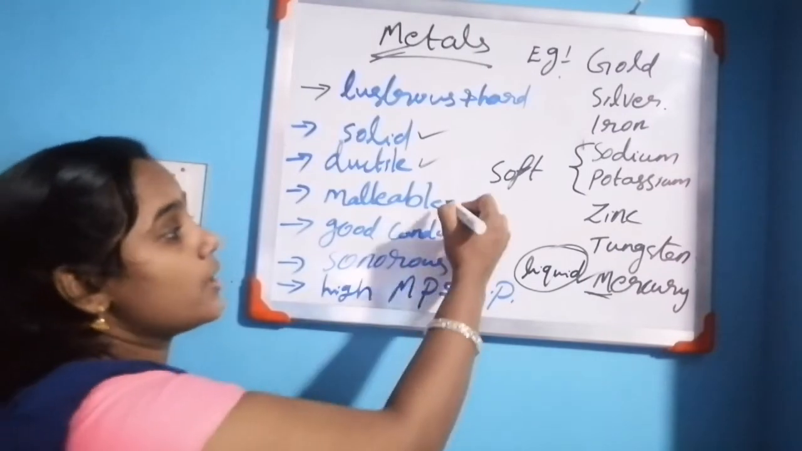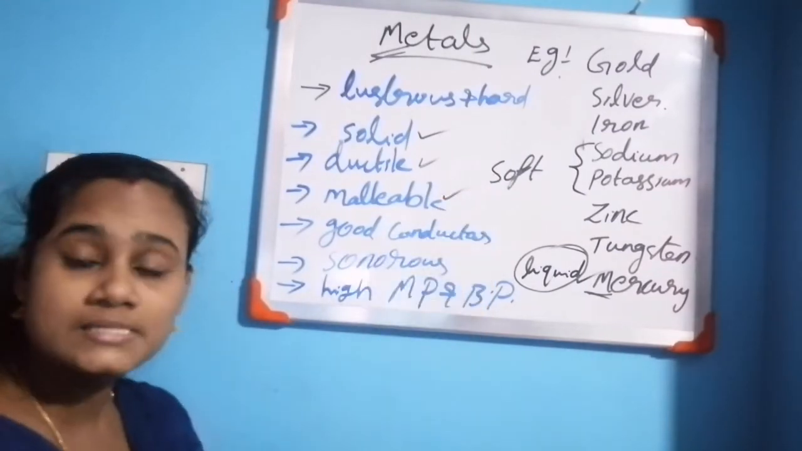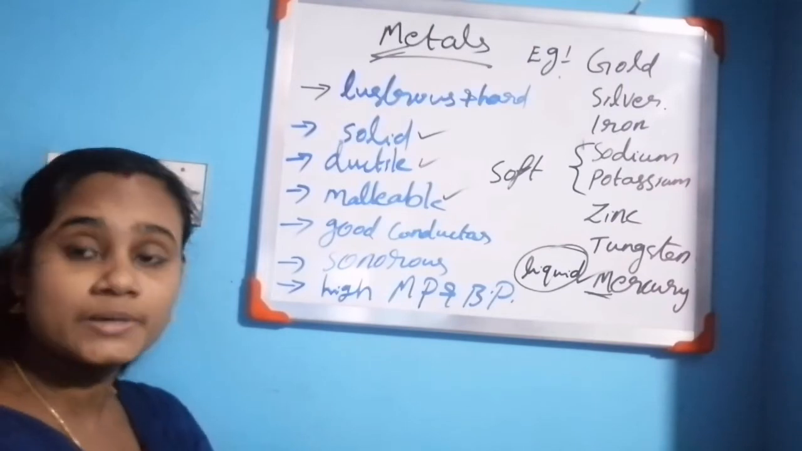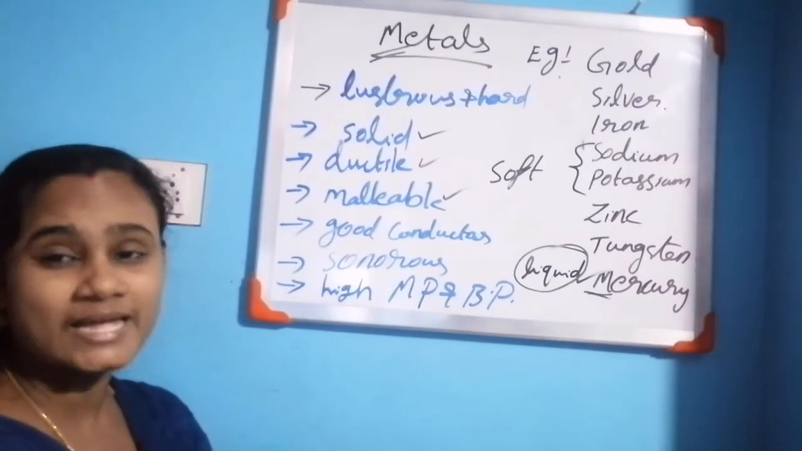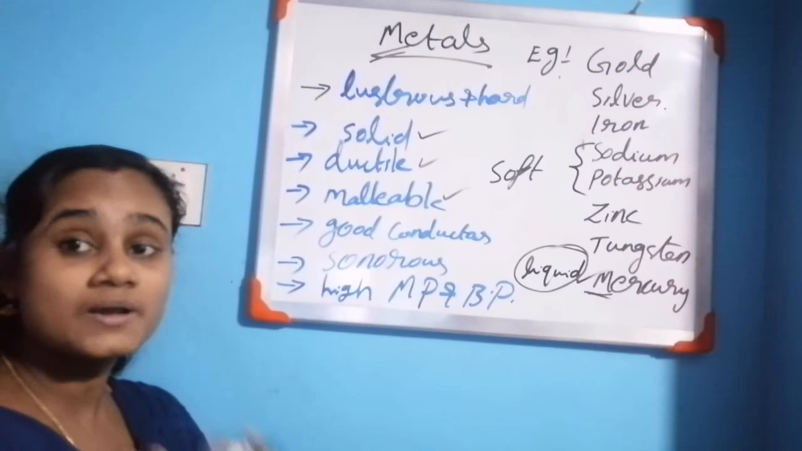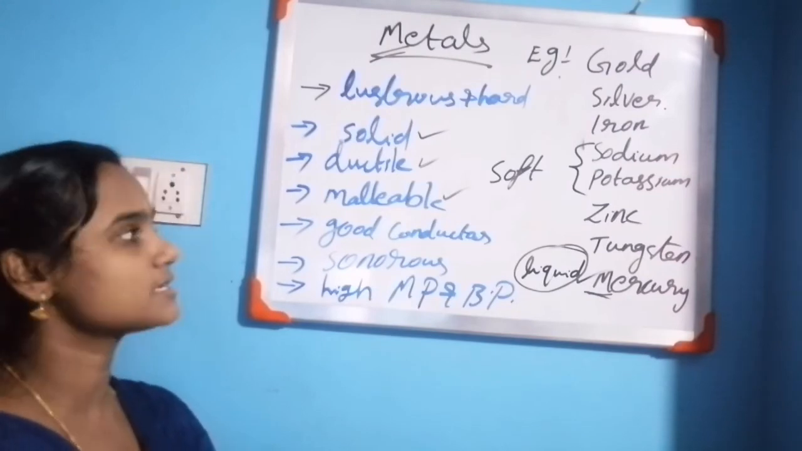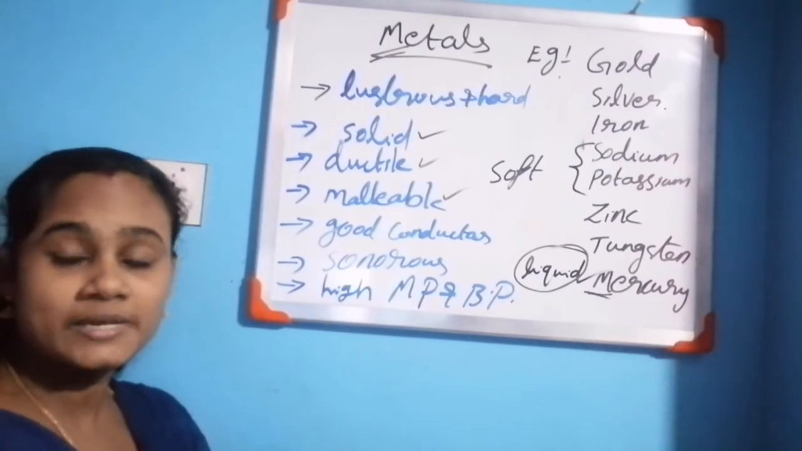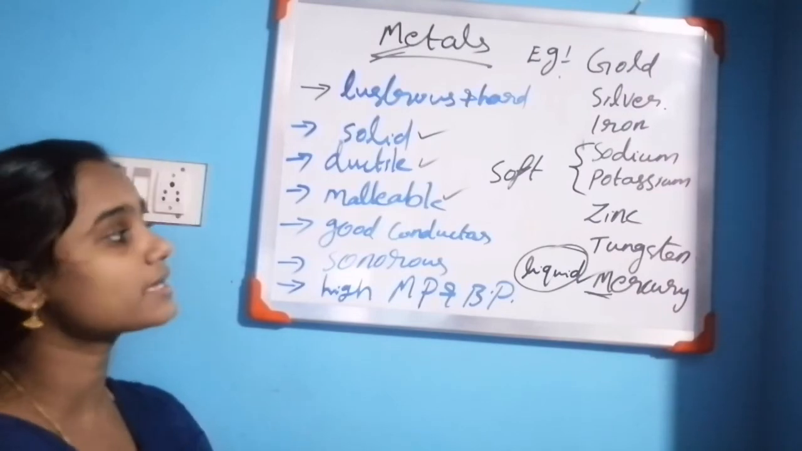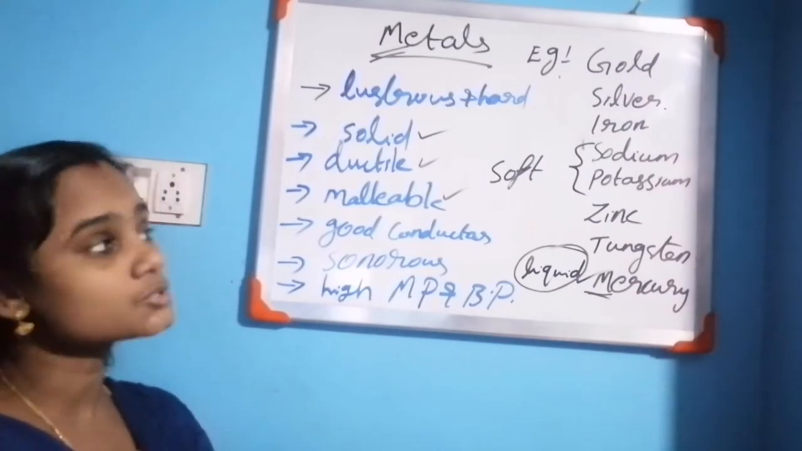The next point is malleable. All the metals are malleable. Malleable means we can draw them into thin sheets, that means beaten into thin sheets. We can beat and spread them into sheets. That is malleable. Malleable means beaten into thin sheet. All the metals can be beaten into thin sheets.